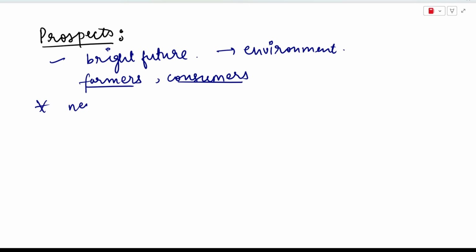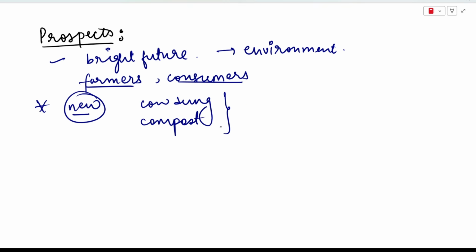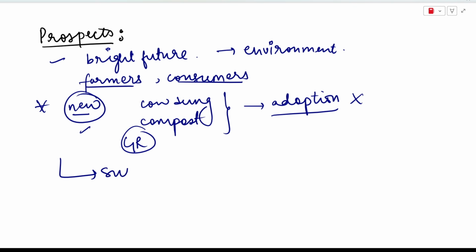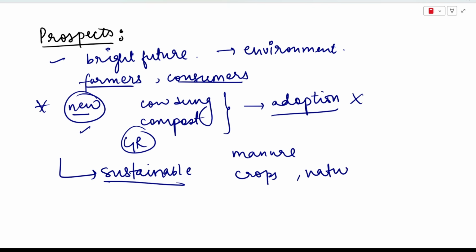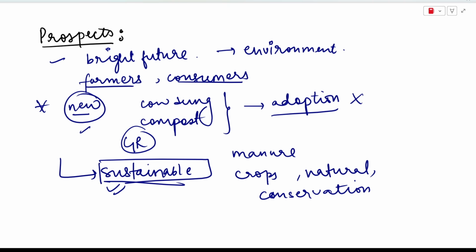And it is not a new method for us Indians, because earlier also we were dependent on cow dung or compost for our farming. It is not that organic farming would be very new to Indian farmers and adoption of it would become difficult, no, right? Because earlier also we were doing the same kind of farming before the introduction of the green revolution, because these practices are sustainable in nature, okay? These practices are sustainable if you use these methods. If you use organic manure, if you change your crops regularly, if you use natural pest control methods, if you also use soil conservation methods, then in that manner you are making agriculture sustainable, which is a very important thing to do right now.